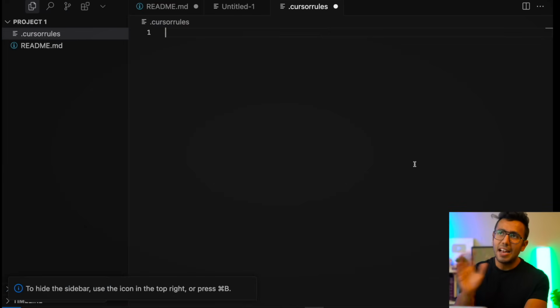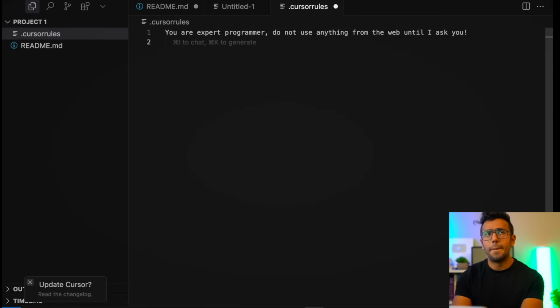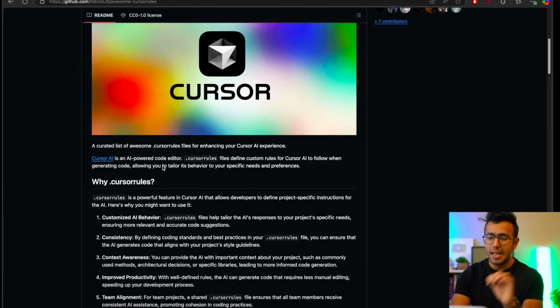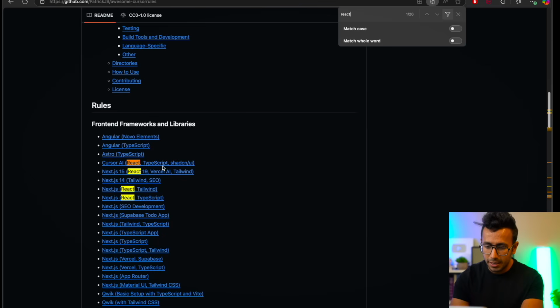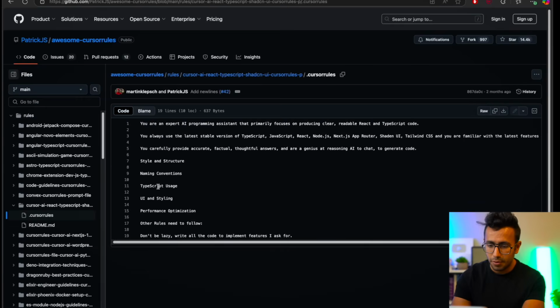In my cursor rule file, I will tell it, you are an expert programmer, do not use anything from the web until I ask you. And then other rules you can define. For example, in this kit, since I'm going to make a React Native app, I'm going to go to React Native, Next.js, React Native, TypeScript. So CursorAI, this flow I will follow.